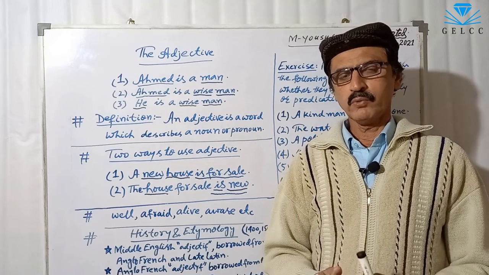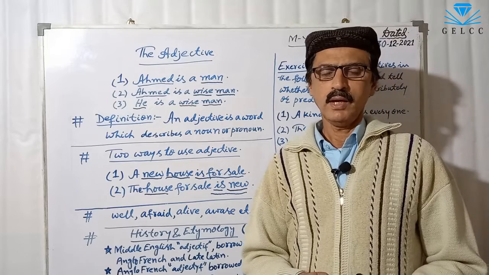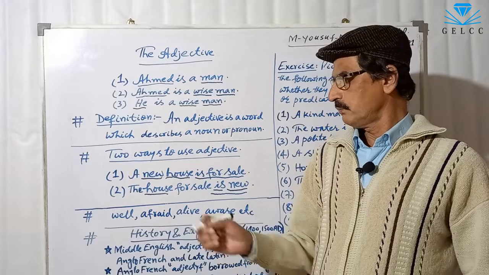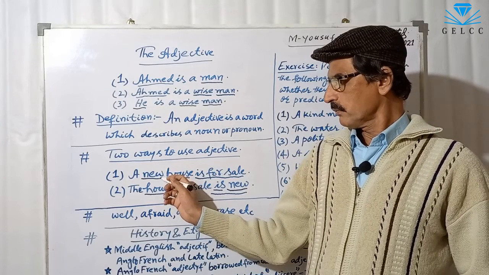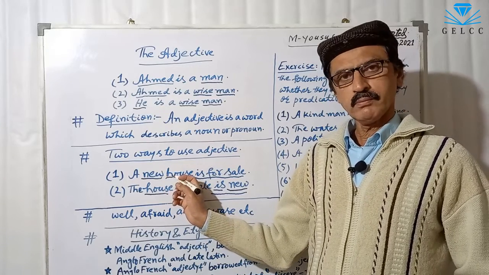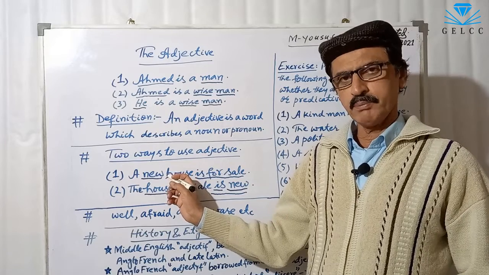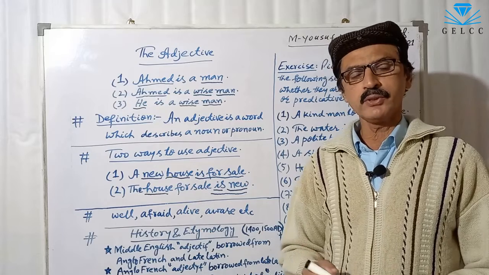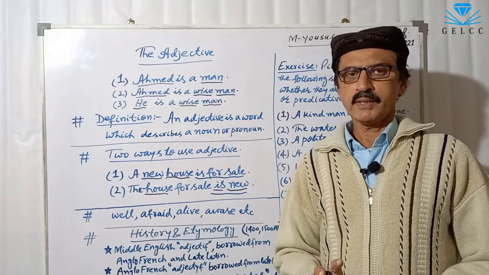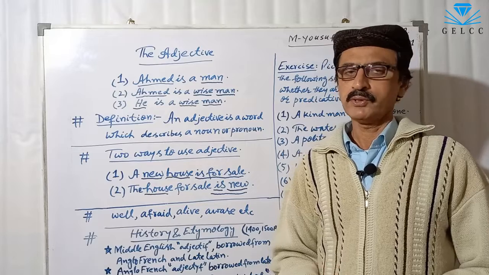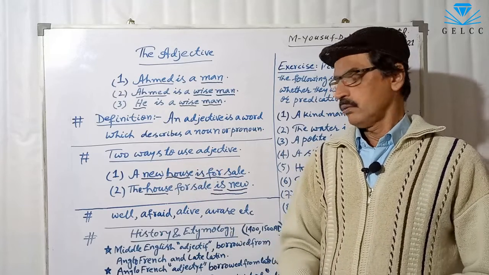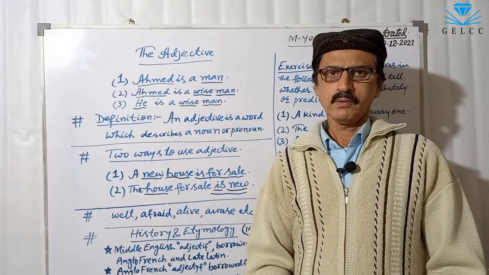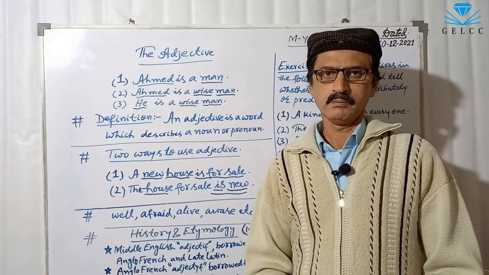There are two ways of using the adjective in a sentence. First is attributive. The adjective is used attributively, and second, the adjective is used predicatively. These are the two usages of the adjective in a sentence. Keep this in mind, please.